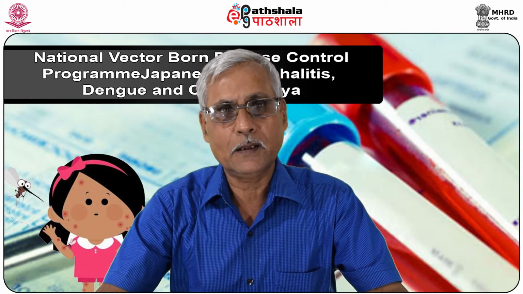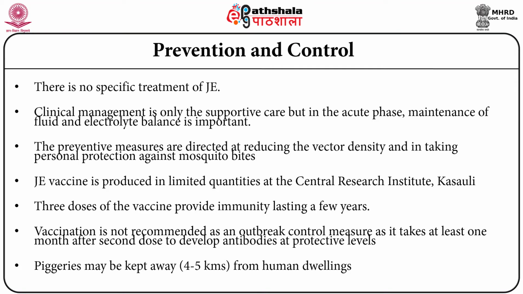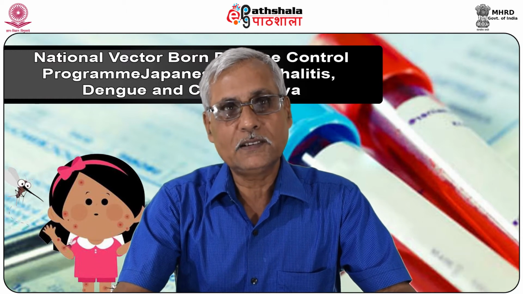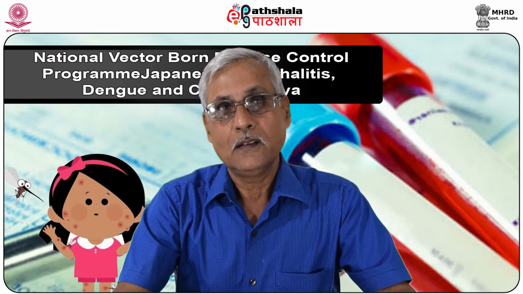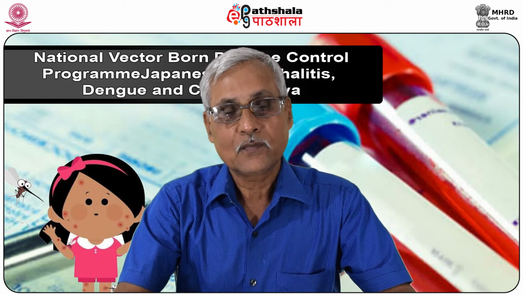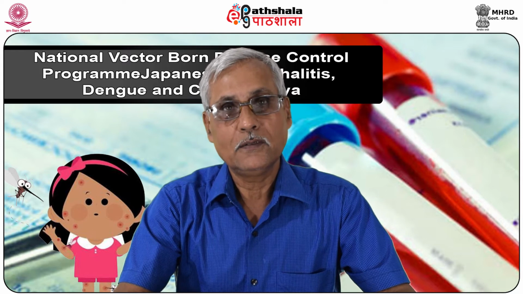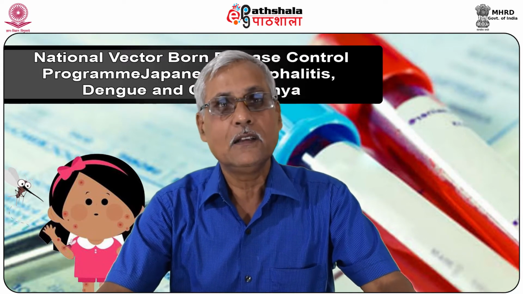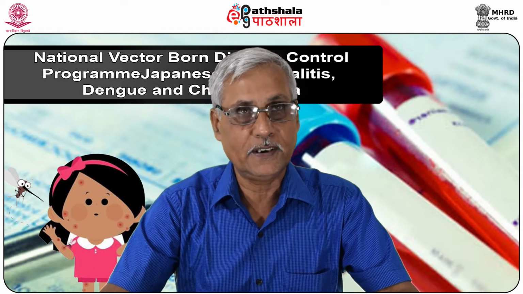Piggeries may be kept away 4 to 5 kilometers from human dwellings. If piggeries and human beings are together, chances of transmission are high. So these are the strategies that can be taken care of. But this will take care only of those cases which are related to JE. Not all AE cases are going to be taken care of by this. For that, other inputs are needed.